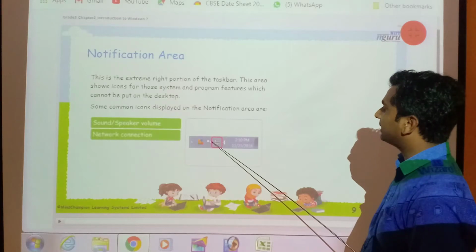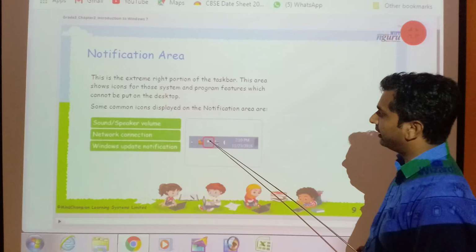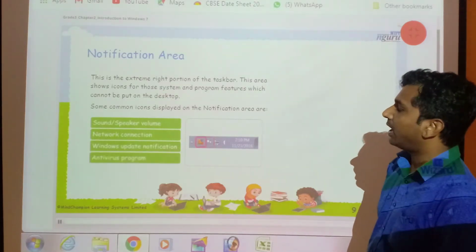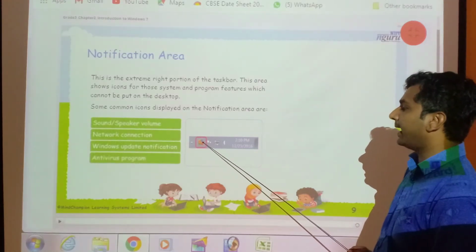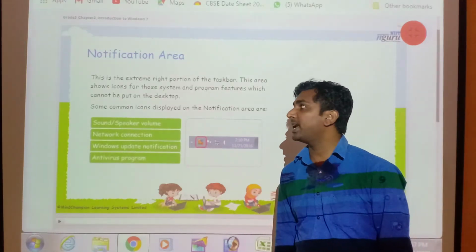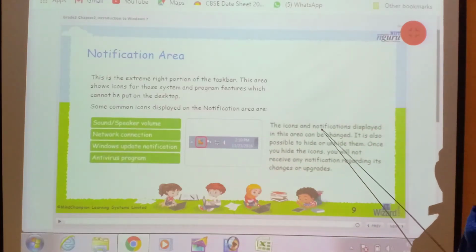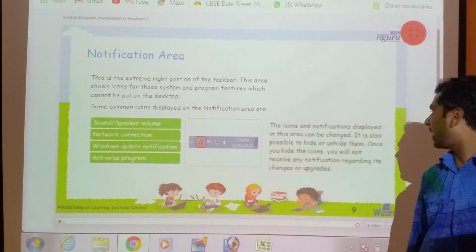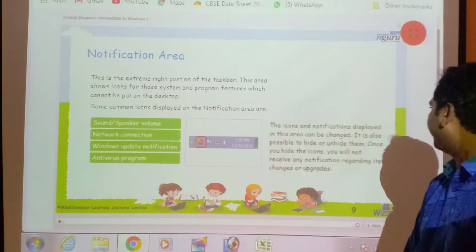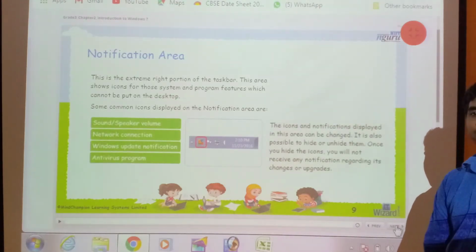Now next is window update notification. This is window update notification and this is the antivirus software icon. The icons and notifications displayed in this area can be changed. It is also possible to hide or unhide them. Once you hide the icons, we will not receive a notification regarding its change or upgrade.